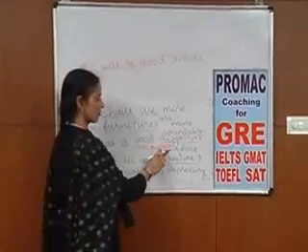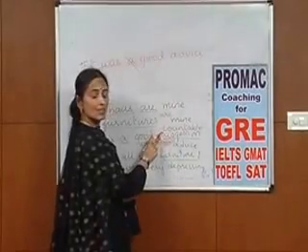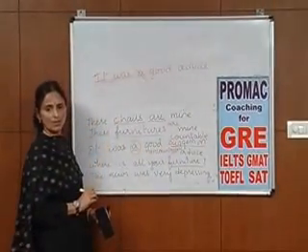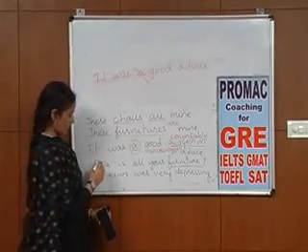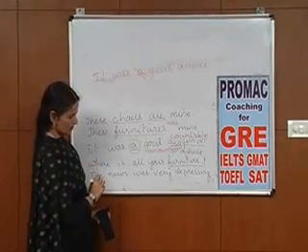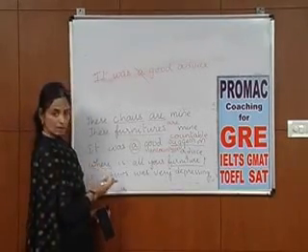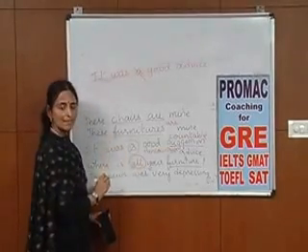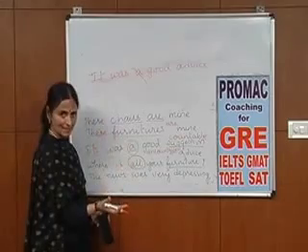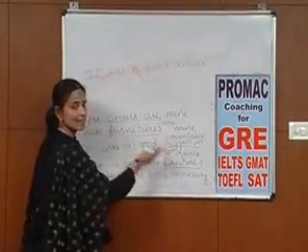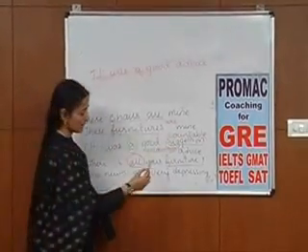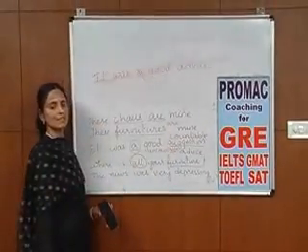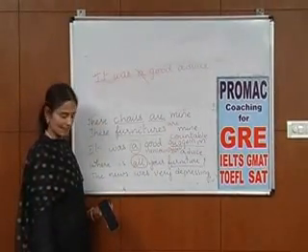So advice is always uncountable, suggestion is always countable. That's the reason why we have used a good suggestion. Now, where is all your furniture? Again, the all here identifies many different pieces necessarily related to furniture, but as you have observed, we have not put an S here simply because that is unwarranted, that is incorrect English.